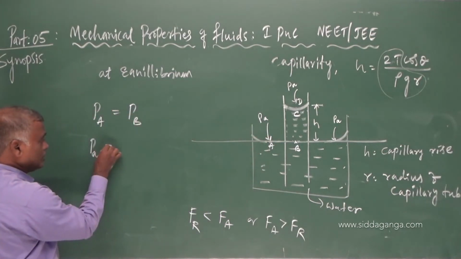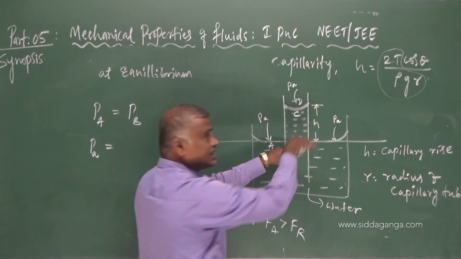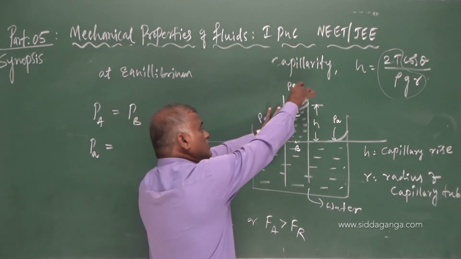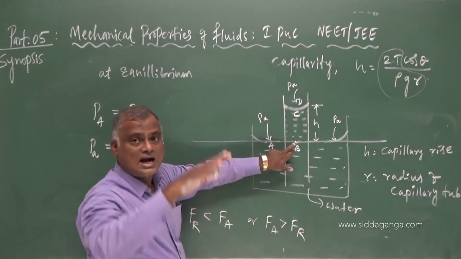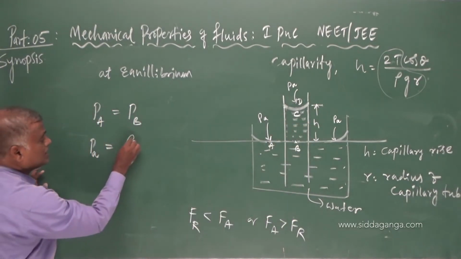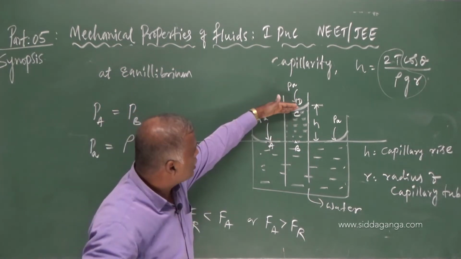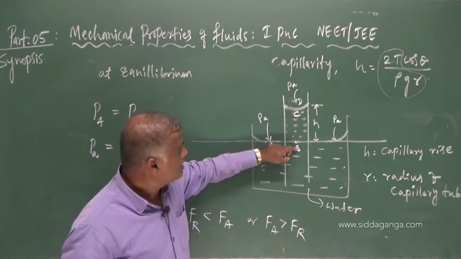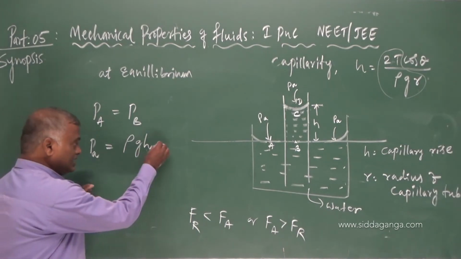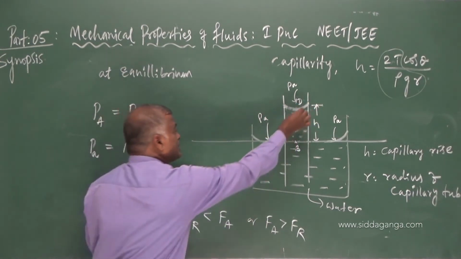Atmospheric pressure is equal to the pressure at point B. If I go inside the liquid, B lies below the surface, looking from the top side, B is at a depth H. So pressure at a depth is given by the formula rho g H. Pressure at B is rho g H plus the pressure at point C, which is lying just below CD.